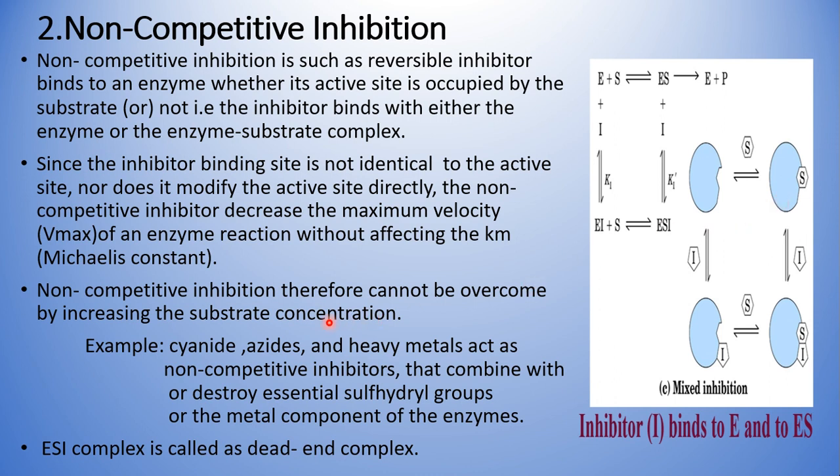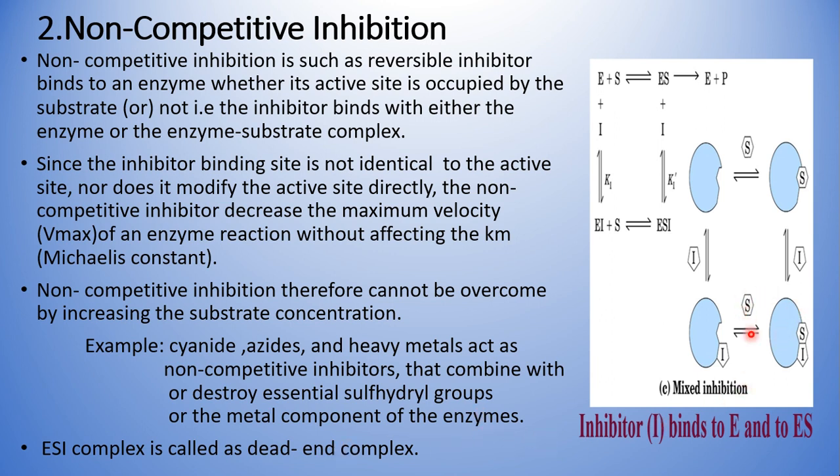The best examples of non-competitive inhibitors are cyanide, azides, and heavy metals such as mercury or lead. All these heavy metals act as non-competitive inhibitors that combine with or destroy essential sulfhydryl groups or the metal component of the enzyme.